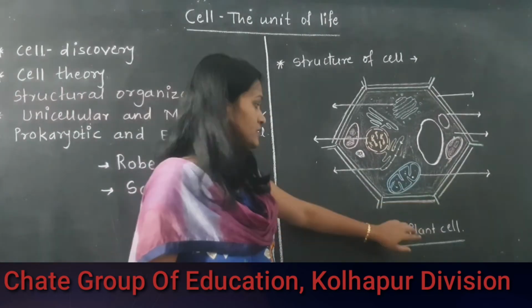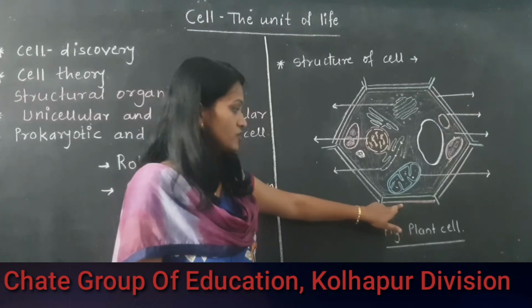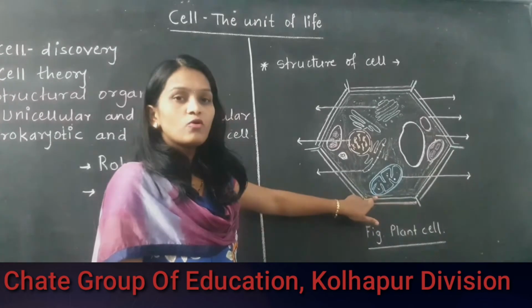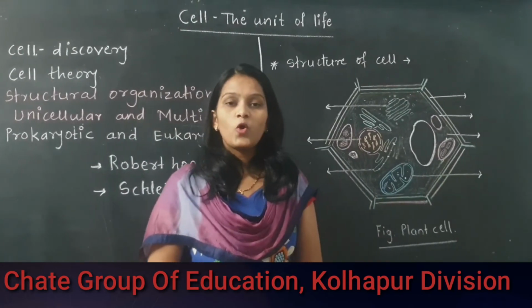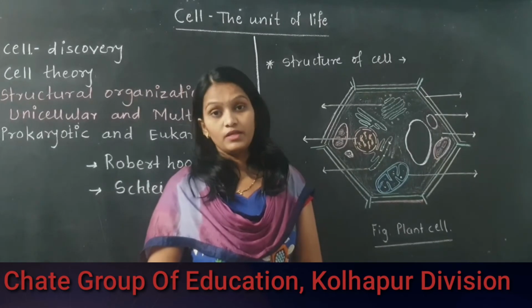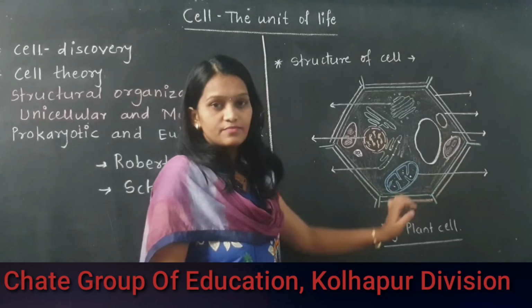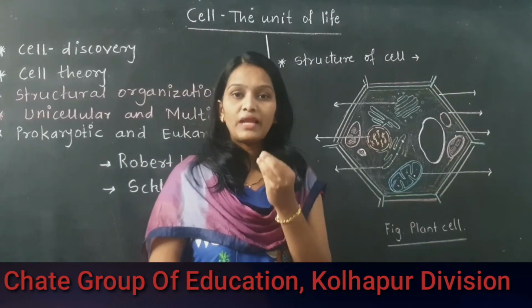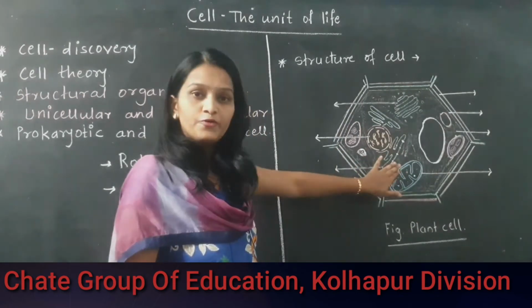So here I have drawn the plant cell diagram. In this diagram, first see the sequence of this diagram. Okay, structural organization. The cell wall is present, along with the cell wall, the cell membrane is present. The cell membrane we also call the semi-permeable membrane. Inside the cell membrane, cytoplasm is present, which we call cellular material. Whatever plasma material is present inside the cell, we call cytoplasm.